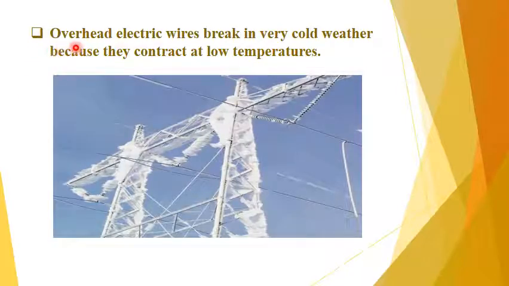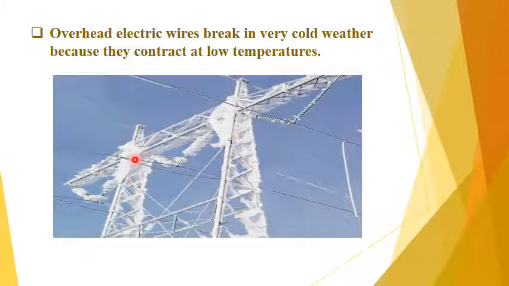Now the next example is overhead electric wires break in very cold weather because they contract at low temperature. Look here, these are the electric wires, and due to cold temperature they contract. At very low temperature they contract, and because of this contraction sometimes the electric wire breaks in cold weather.